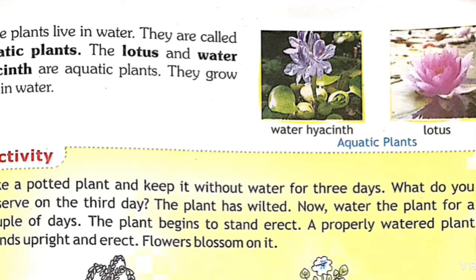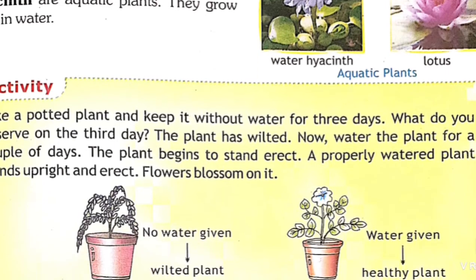Some plants live in water. They are called aquatic plants. Plants which grow in water, which survive in water, are called aquatic plants. Examples are lotus, water hyacinth, water lily and so on. They grow only in water. They cannot grow on land. So they are called aquatic plants.